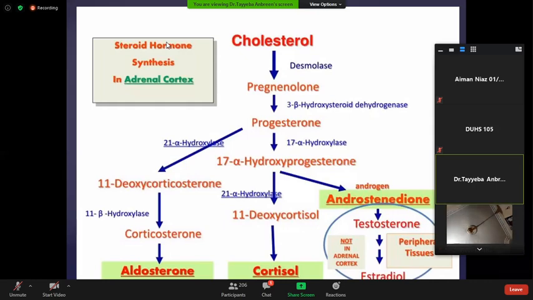If the 21 hydroxylase enzyme is deficient, the body will be deficient in aldosterone and cortisol, and deficiency of these produces electrolyte imbalance, and all the 17 alpha hydroxyprogesterone will be converted into androstenedione, will be converted into testosterone. All testosterone will be converted into estradiol, and the body will be phenotypically female.